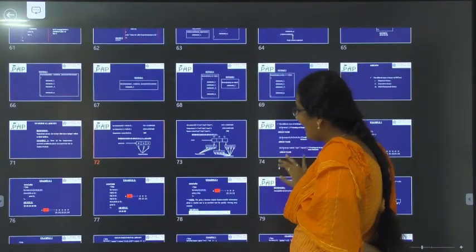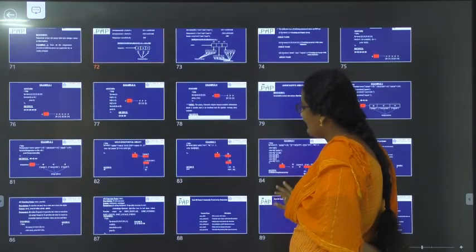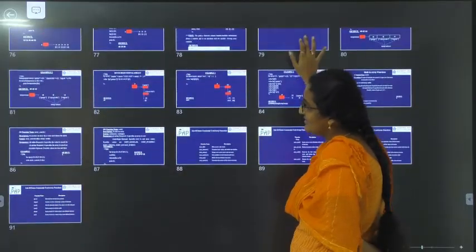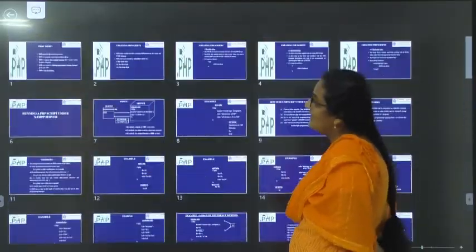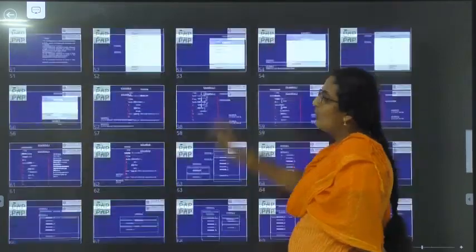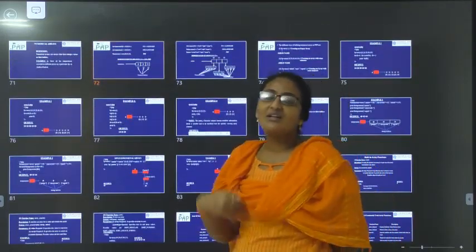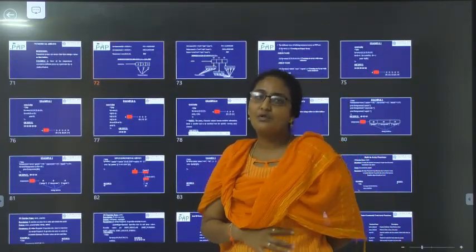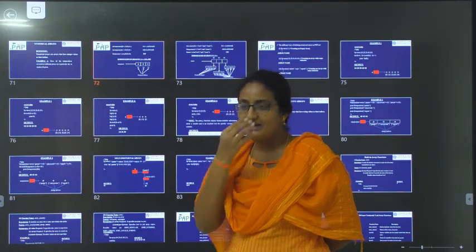Then what is an array? What are the different types of arrays? Examples of arrays and predefined functions of arrays. These and all we have discussed till now. If we discuss the functions and how to work with the database, unit 4 will be completed. So we have discussed everything about PHP.